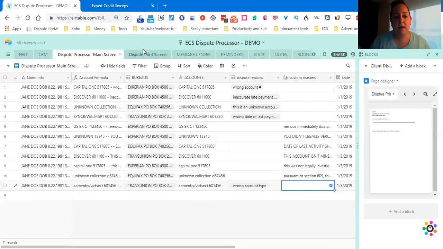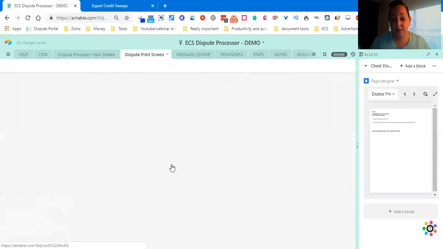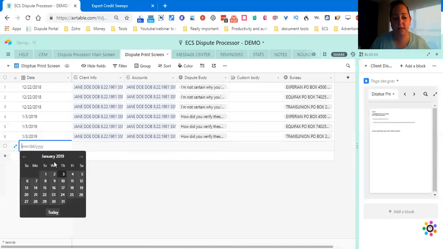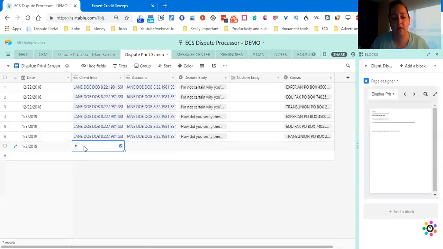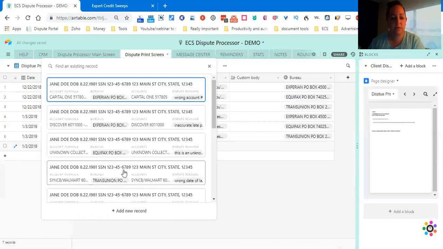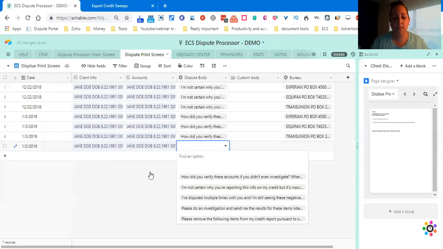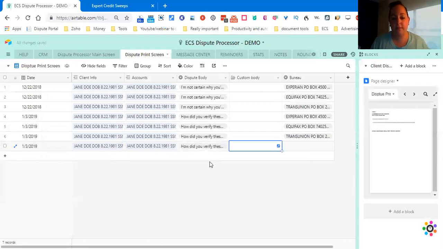All right, so now we go to the dispute print screen, and once it loads, we're going to choose the date as the third. We're going to add her in. We're going to choose the disputes. Experian. How did you verify?